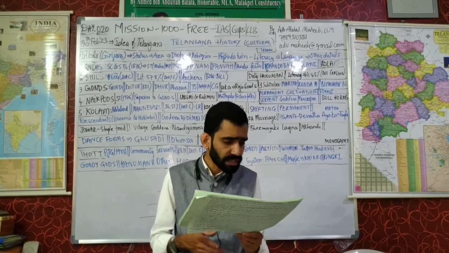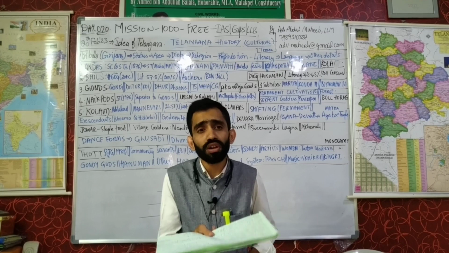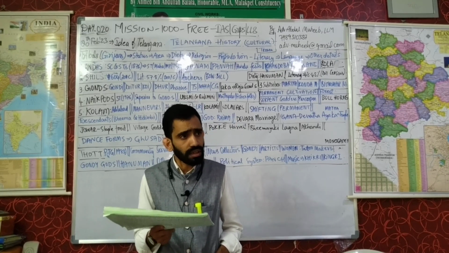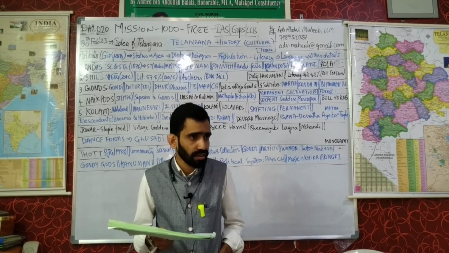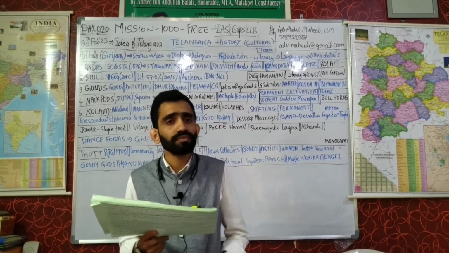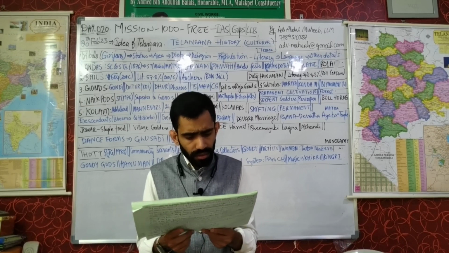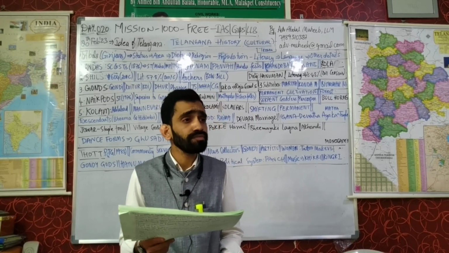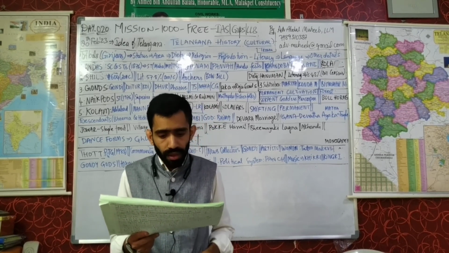Now the Central Statistical Organization. What is its role? To estimate the national income. Which ministry does the CSO come under? MOSPI, the Ministry of Statistics and Programme Implementation.